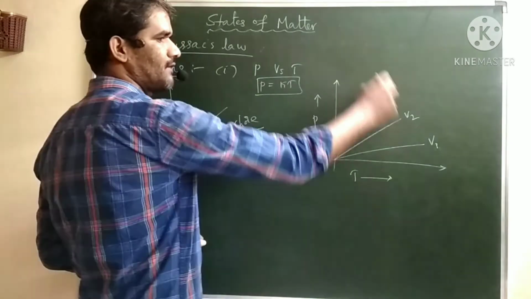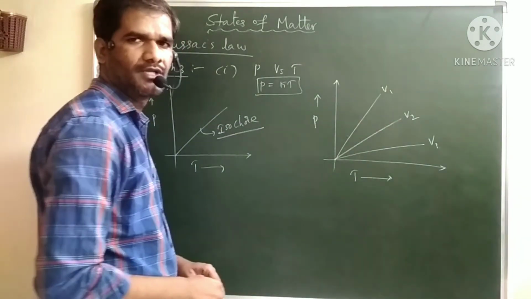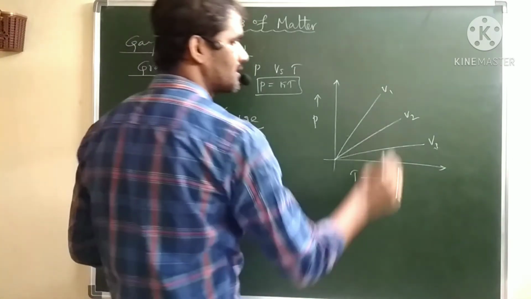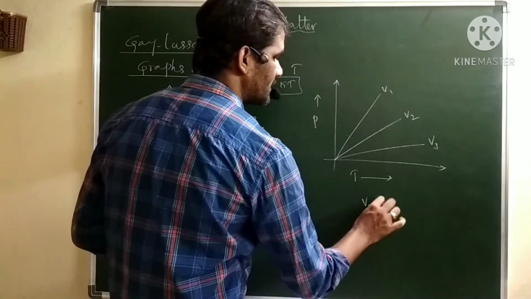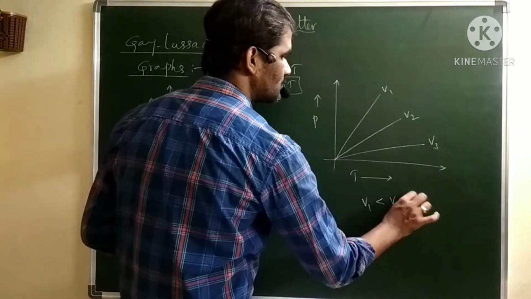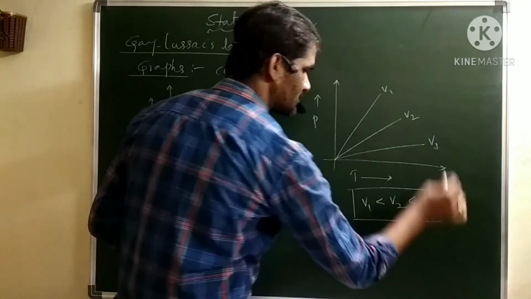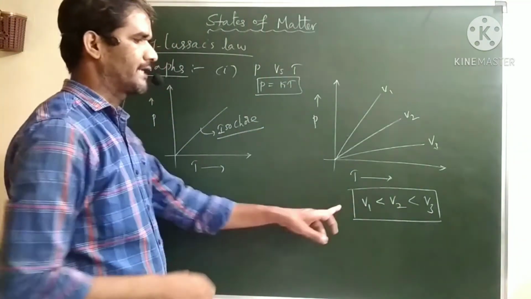What kind of relation can we observe between volume 1, volume 2 and volume 3? Here V1 is less than V2 is less than V3.